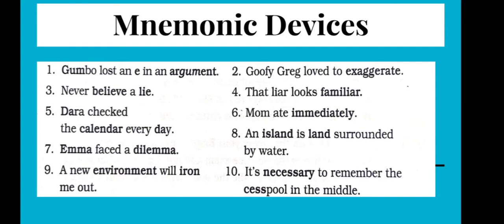And the ninth one, a new environment will iron me out. And you'll find the word iron in the word environment. Do you see? Environment will iron me out. So it's a pronunciation aid: it's not environment, it's en-iron-ment. A new environment will iron me out.